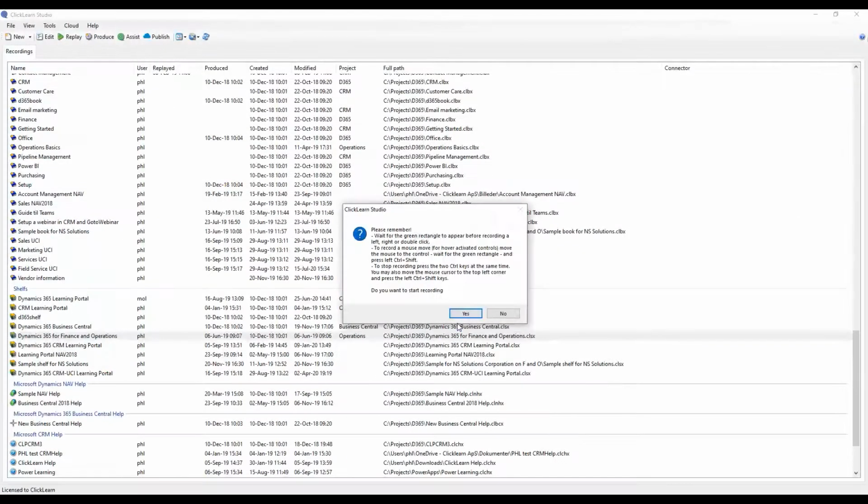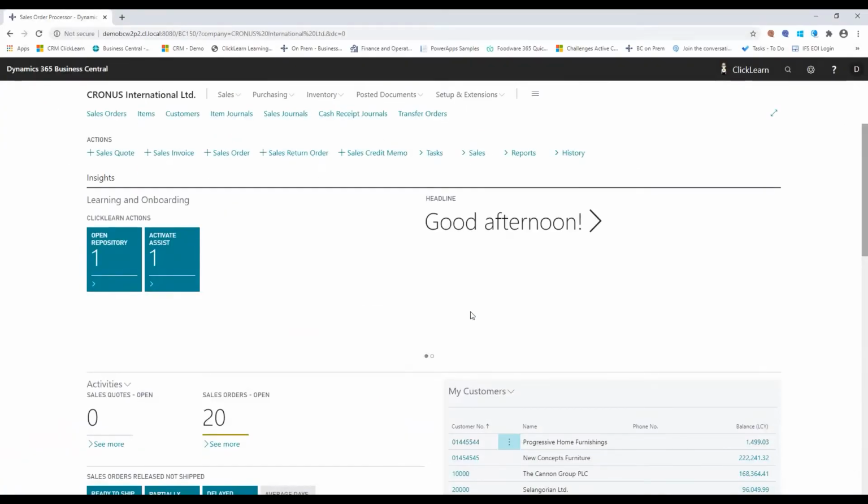And as I click on yes, ClickLearn will go into the background. It will take me to the business system, and it's now ready to do the recording. The only thing that I need to be aware of is a little green rectangle that will appear as I hover over the user interface.